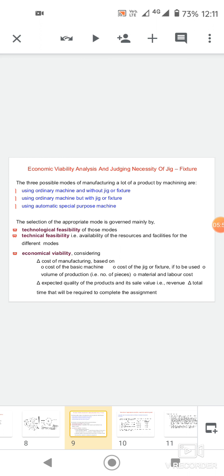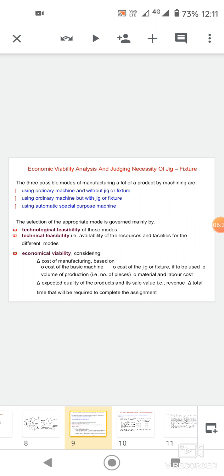Economic viability analysis and judging necessity of jig and fixture. The three possible modes of manufacturing a lot of a product by machining are: using an ordinary machine without jig or fixture, using an ordinary machine but with jig or fixture, and using an automatic special purpose machine.